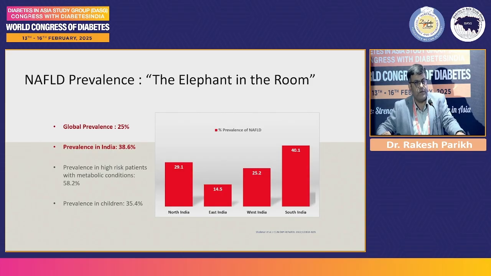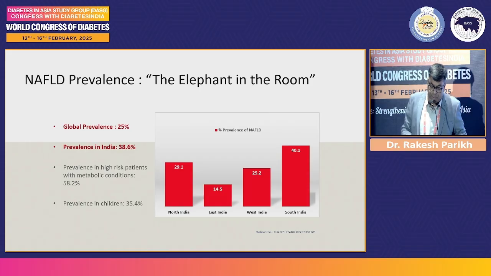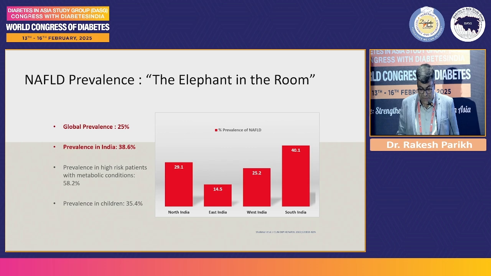The prevalence data varies from different studies because different definitions have been used. Even the nomenclature did not have a consensus till lately. And that is why we cannot compare the data from different studies. But in general, we can say that every fourth person has got MASLD or NAFLD. This is a study which is looking at prevalence in India, and they showed that the southern Indians have a little higher prevalence of MASLD compared to the North Indians.